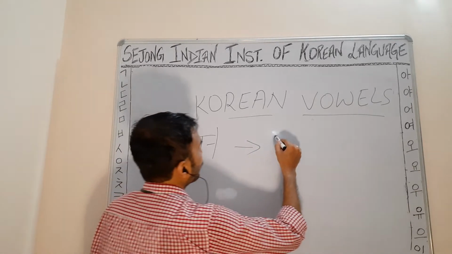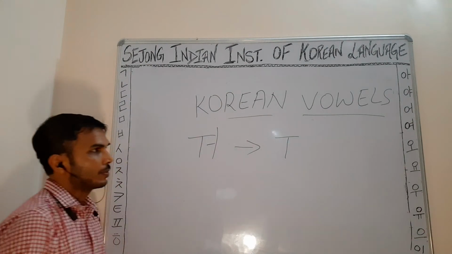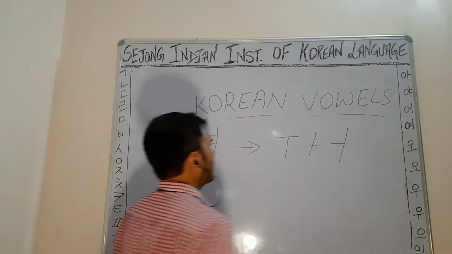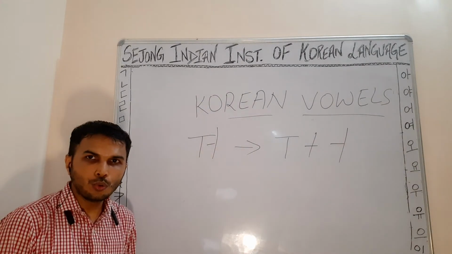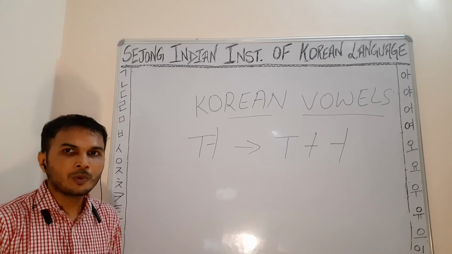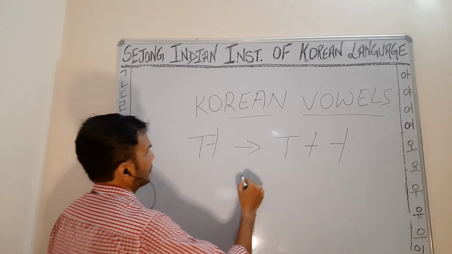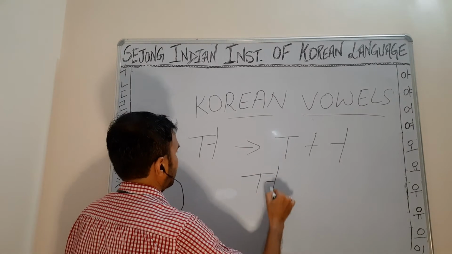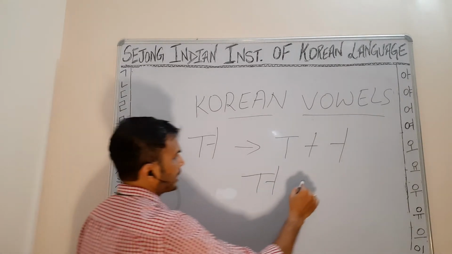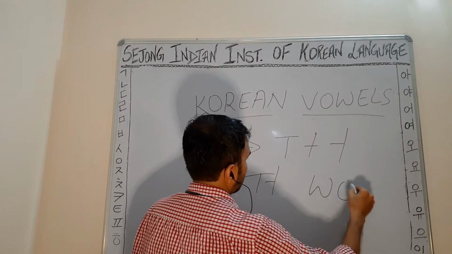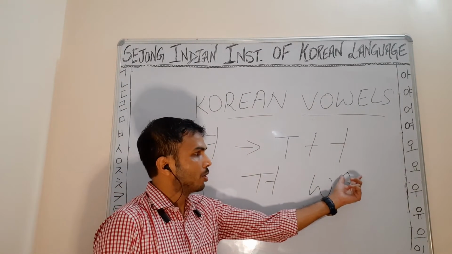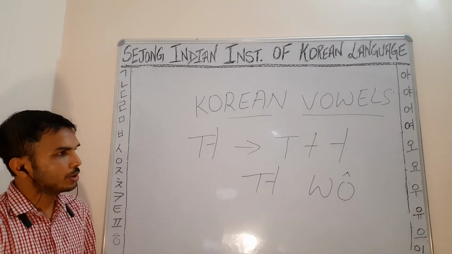Yes, it is u plus o. Yes, u plus o will become wa. So wa we can write, just put a softening or tensification marker here. So it will become wa.